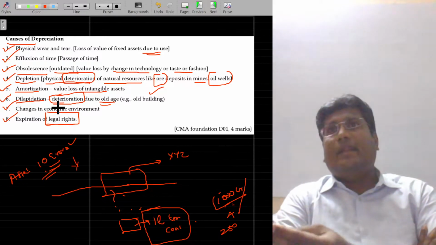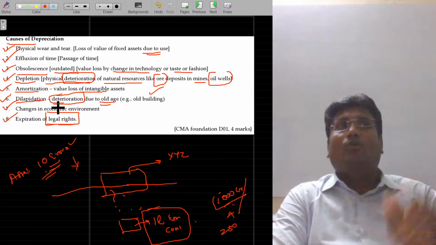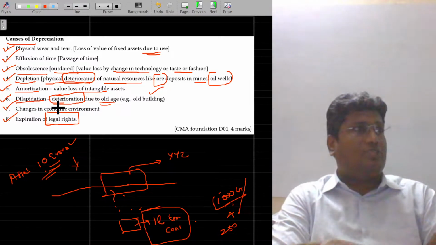For example, Tally software and Windows software, whatever it may be, if you purchase, they will give it only for 5 years. After the 5 years, you have to renew. So 5 years later, it becomes zero.